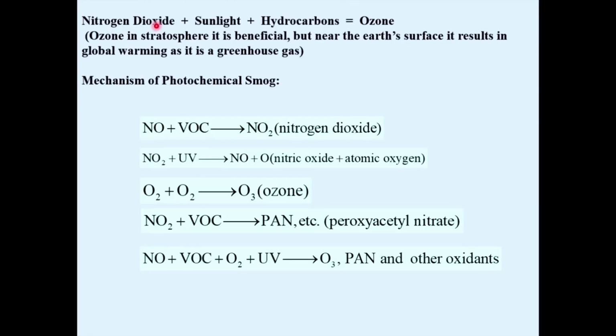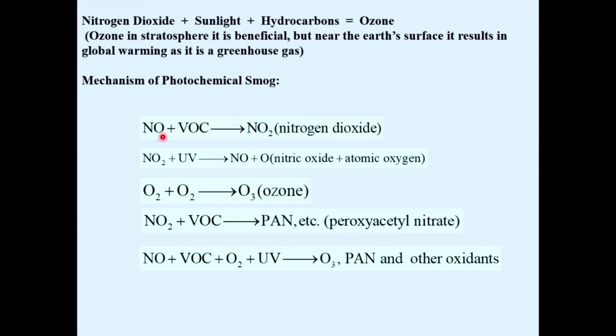So the primary air pollutant nitrogen dioxide, sunlight and hydrocarbon collectively give you ozone. This ozone, if it is present in the stratosphere, is beneficial to mankind. The same ozone, if it is present on the Earth's surface, leads to global warming as a greenhouse gas, and also to photochemical smog. What is the mechanism of photochemical smog? It is a 6 marks question, very important.